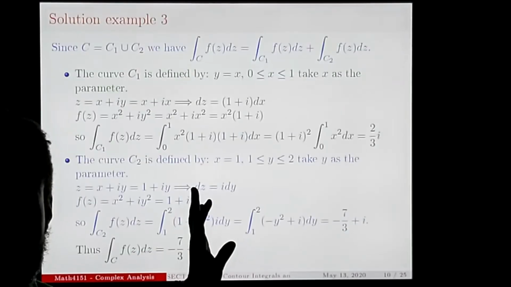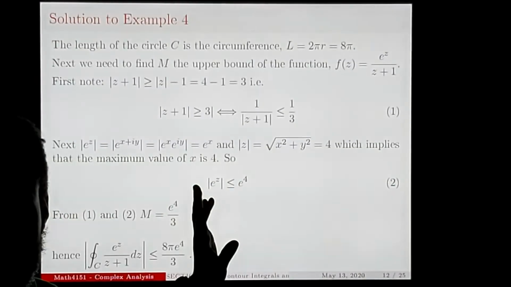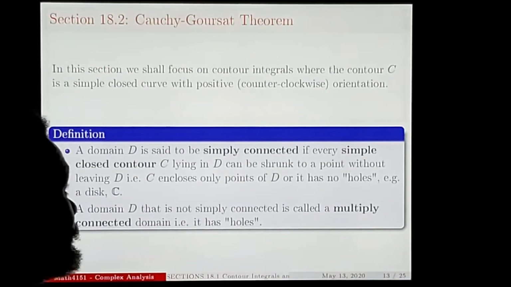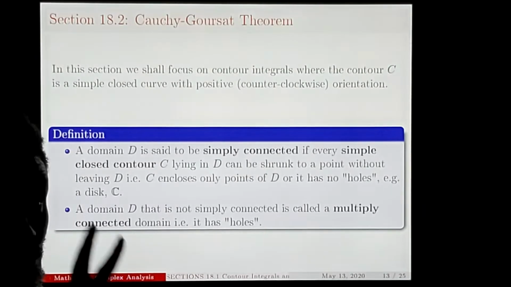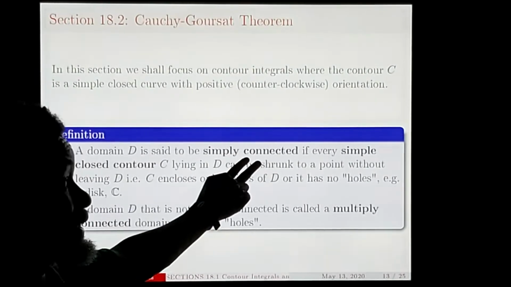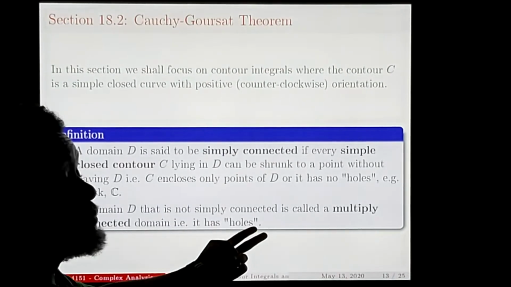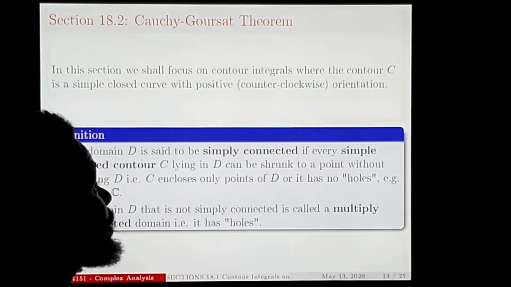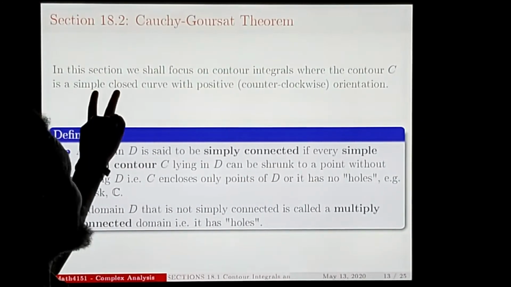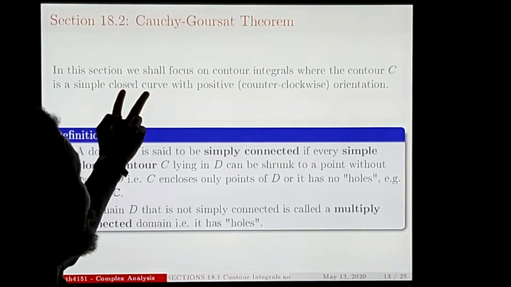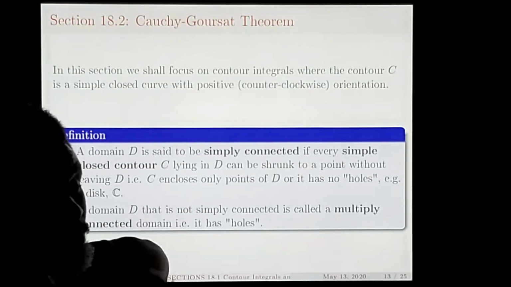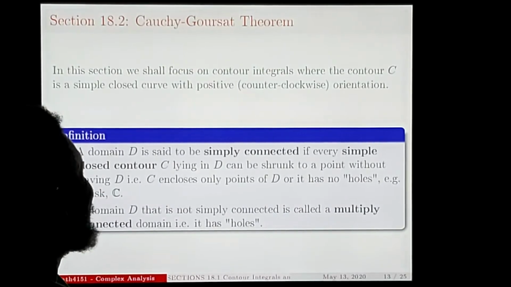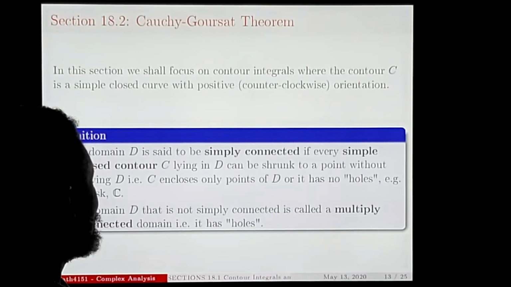We finished that. Now, the next thing I want us to look at is what we call the Cauchy-Goursat theorem. Now, this is in two forms. One is for simply connected domains and the other for multiply connected domains. So, in this section, we shall focus on contour integrals where the contour C is a simple closed curve with positive counterclockwise orientation.